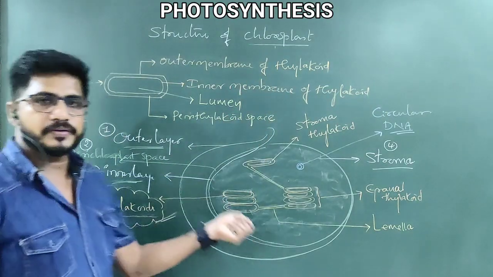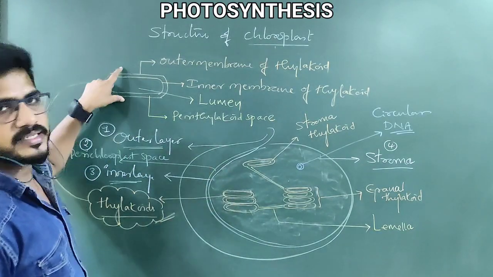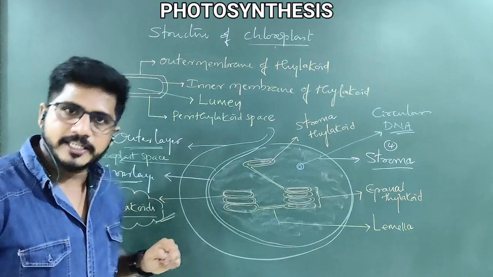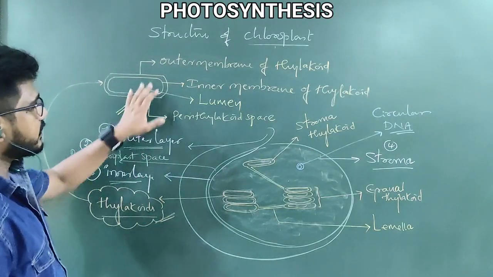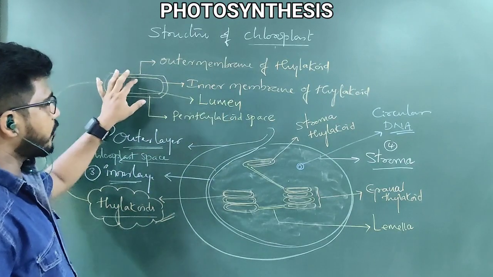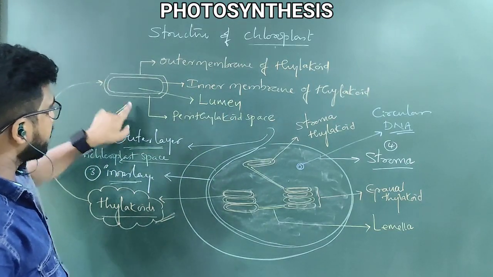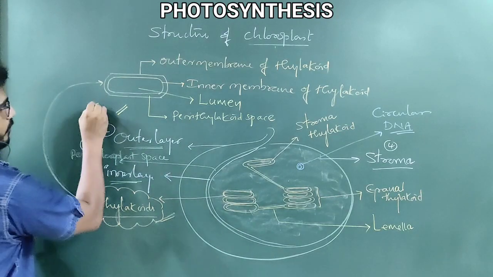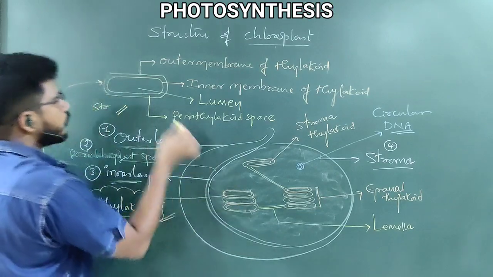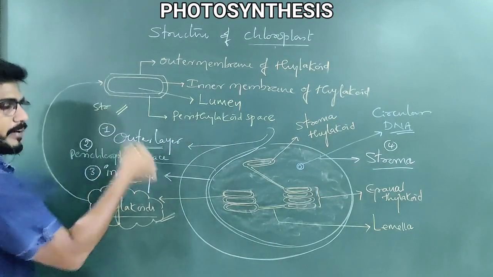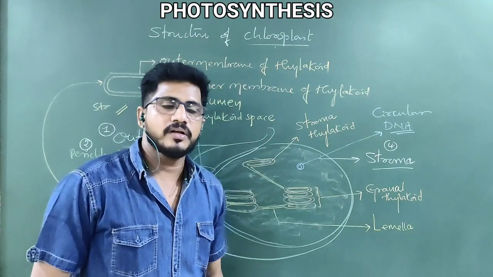The chloroplast structure is different. Inside that, the stroma consists of thylakoids. The thylakoid structure is different. Where exactly does photosynthesis take place? In the thylakoid. So these are the labels of the thylakoid: outer membrane, inner membrane, lumen, and this is called stroma. Outside of the thylakoid, what will be there? Stroma. If you understand all this alignment, further video sessions will be very easy.